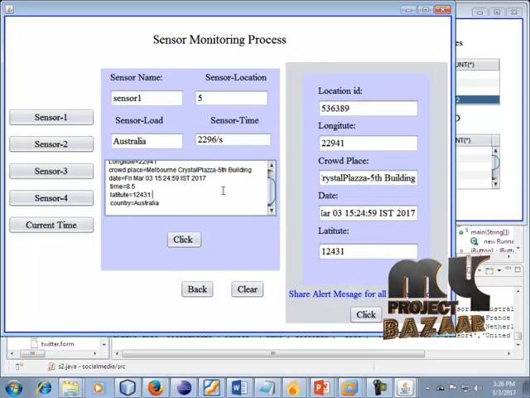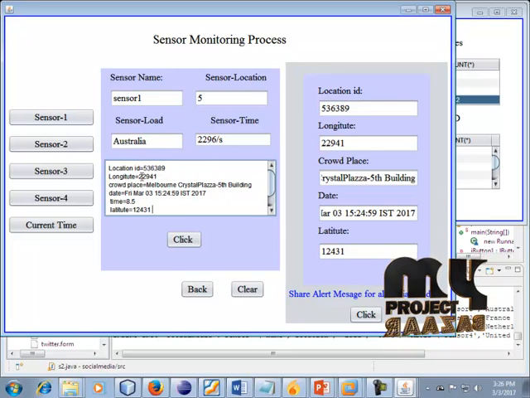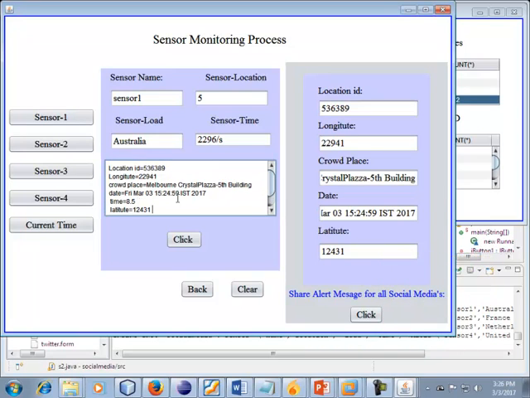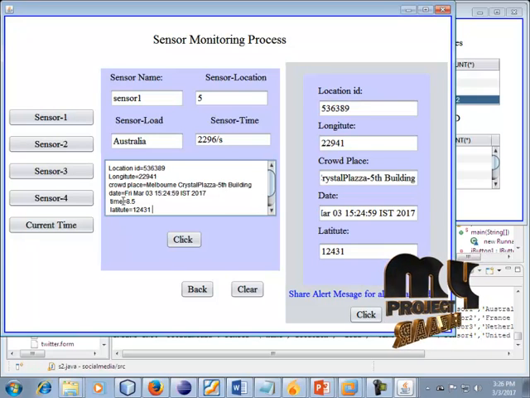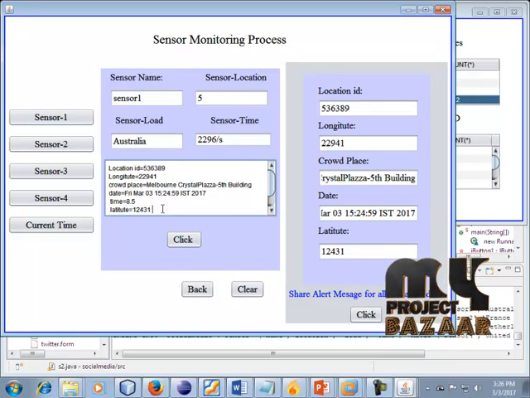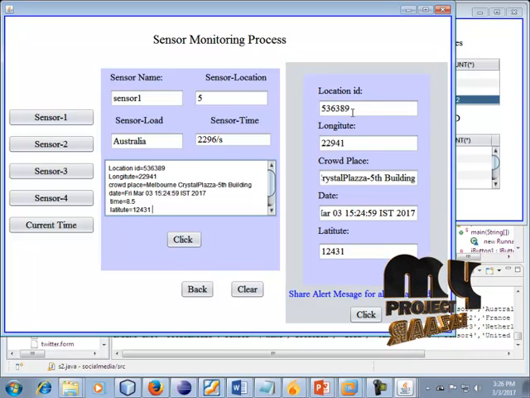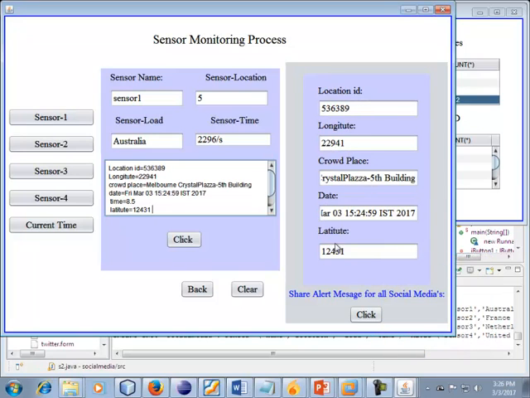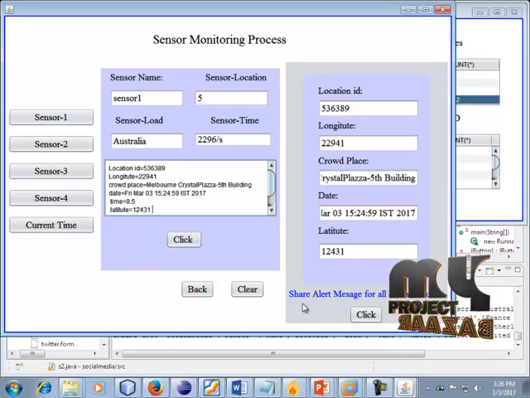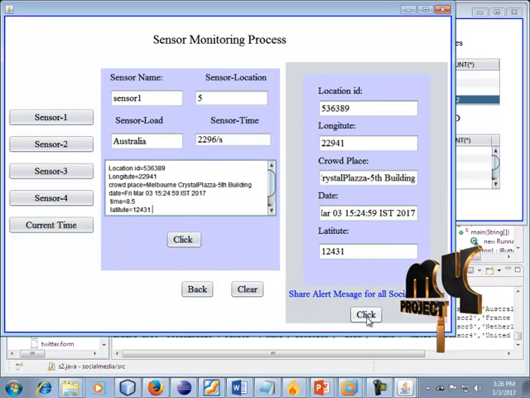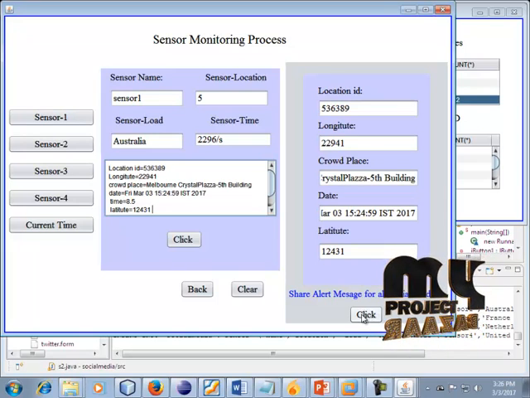All of the information can be successfully passed in this field. Location ID, latitude, crowd base, Melbourne Crystal Plaza 5th building, date, time, latitude, all of the process can be displayed and filled in this field. We can pass this alert message to all of the social media people. Click this button, click this.